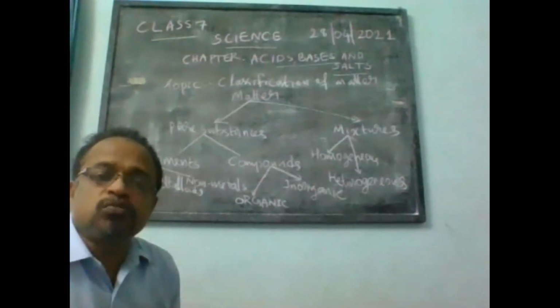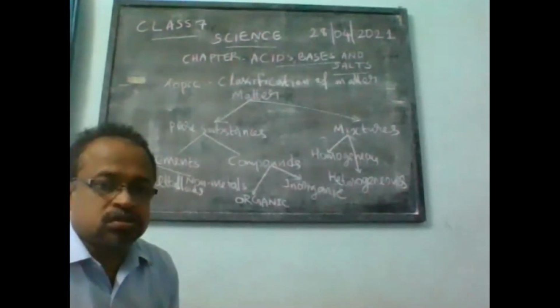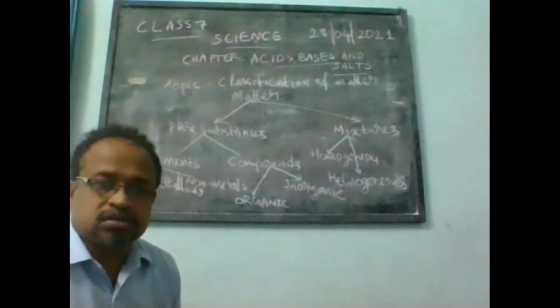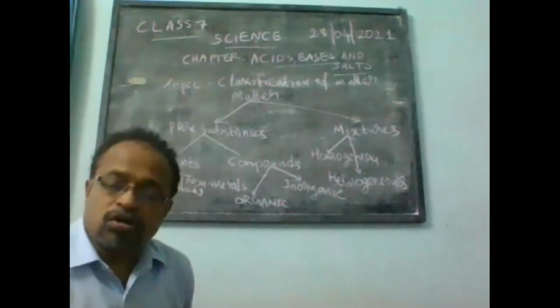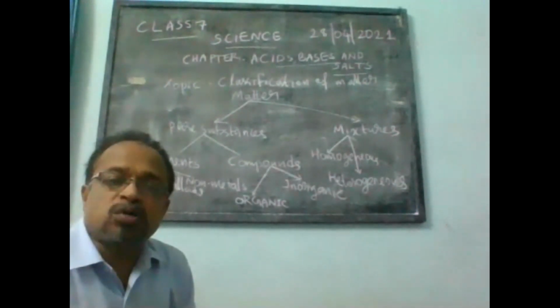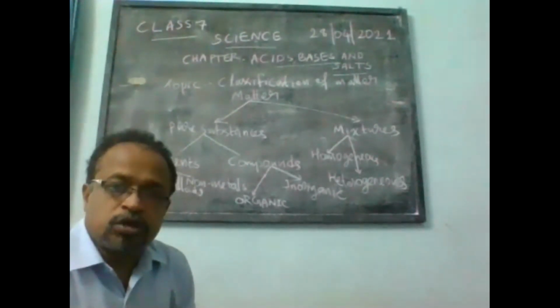Compounds contain only one kind of molecules, but they can contain different kinds of atoms. For example, water is a compound which is made up of hydrogen and oxygen in a particular ratio, 2:1 by volume.